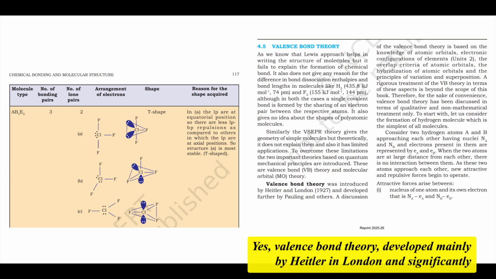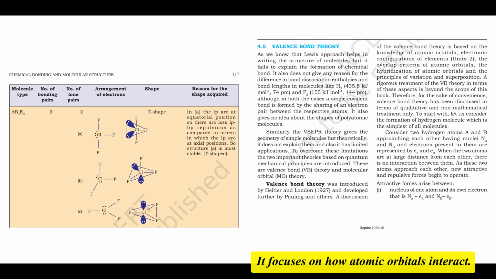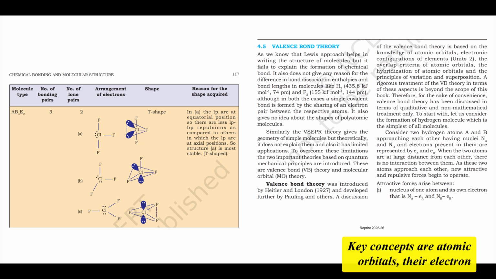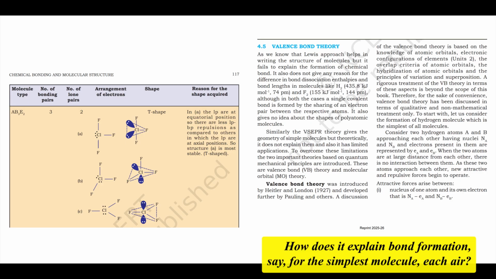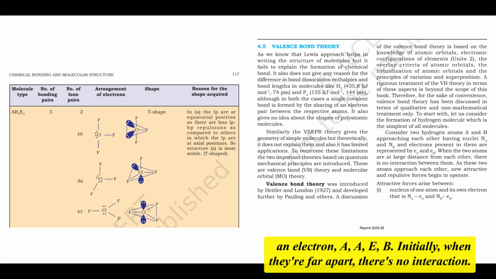Yes. Valence bond theory, developed mainly by Heitler and London and significantly extended by Linus Pauling, provides a quantum mechanical description of bonding. It focuses on how atomic orbitals interact. Key concepts are atomic orbitals, their electron configurations, orbital overlap, and hybridization. How does it explain bond formation, say, for the simplest molecule, H2? Let's consider two hydrogen atoms, A and B, each with a nucleus, NA and NB, and an electron, EA and EB.